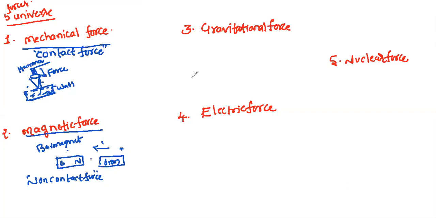Next, gravitational force. We all know gravitational force. Here, on this ground, we are throwing a ball, and again it tries to reach the ground. This is on account of the attractive force of the earth that acts on the ball. Similarly, the ball also exerts an attractive force on the earth.